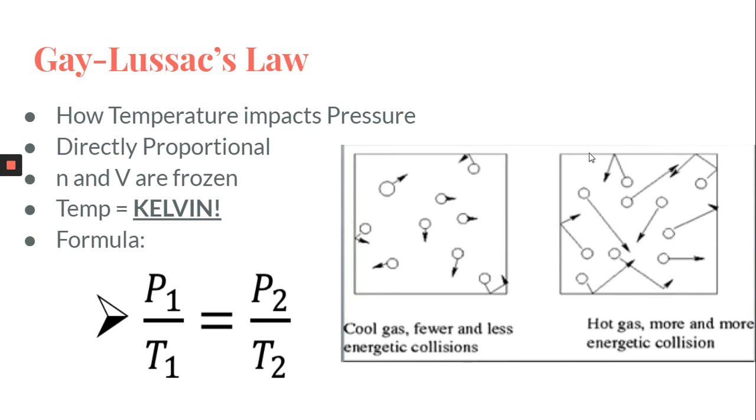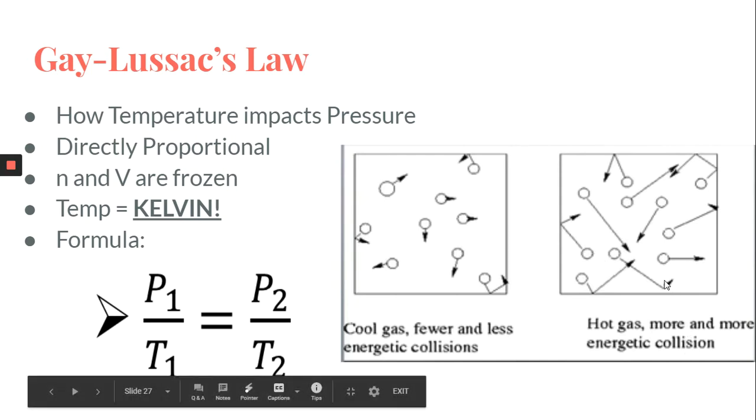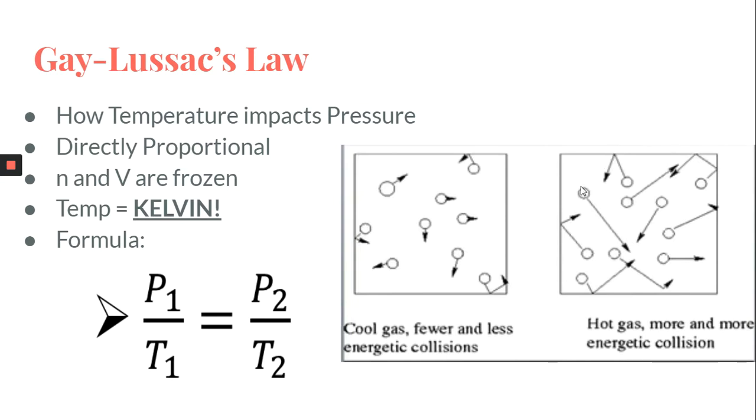So as we increase the temperature, we increase the kinetic energy, which means that if you were to bounce this particle off of the wall or into each other, it's going to be more energetic or more forceful. If you think about it, this particle is walking towards the wall versus this particle, which is running towards the wall. Running towards the wall and hitting the wall is going to be much more forceful than walking towards the wall and just bumping into it.